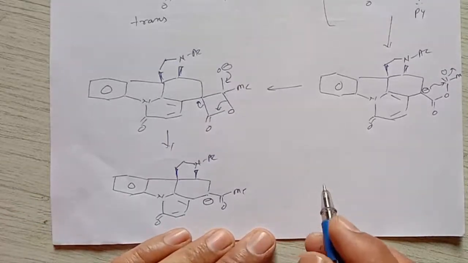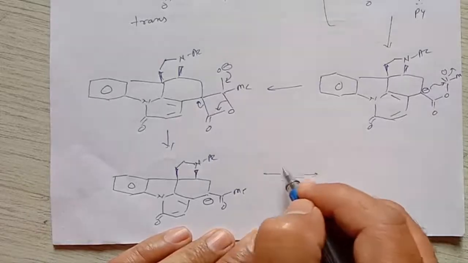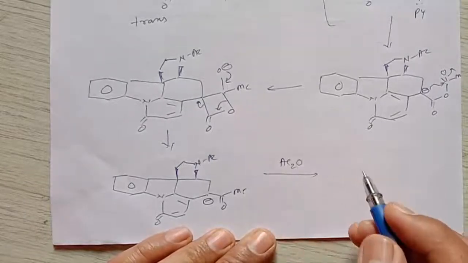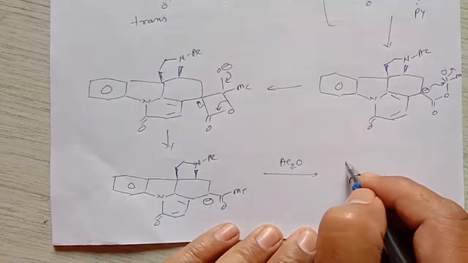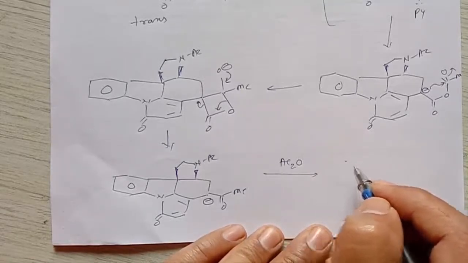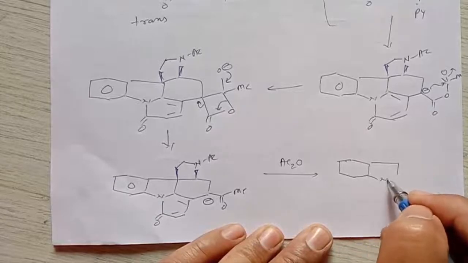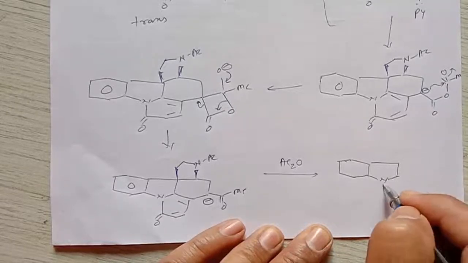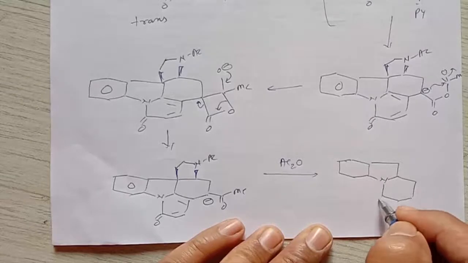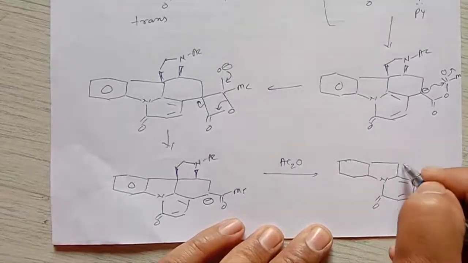Then when we treat this molecule again with acetic anhydride Ac2O, what does it give? It gives formation of a compound where the remaining functionalities will be the same.